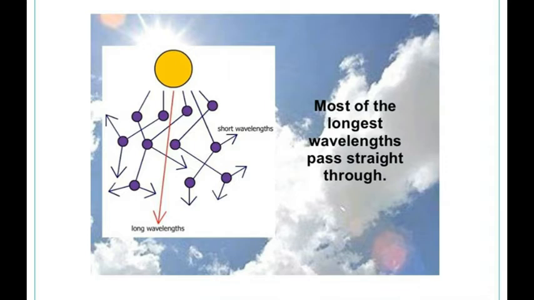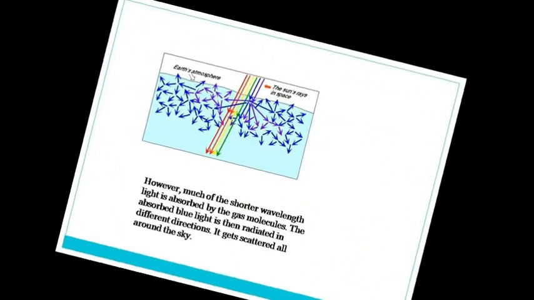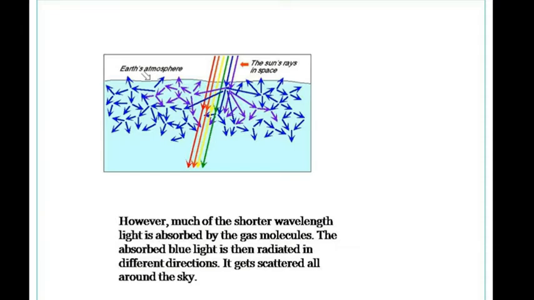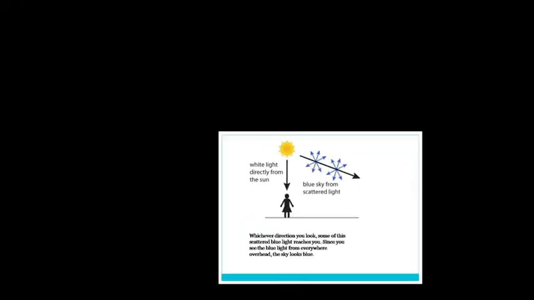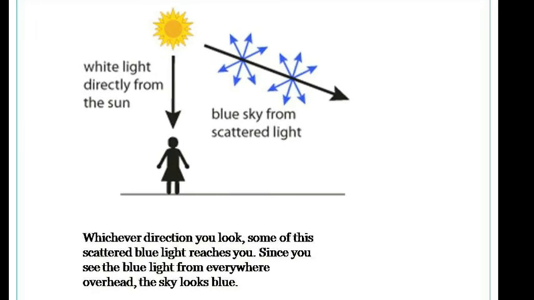red light passes straight through, whereas the shorter wavelength blue light gets scattered in different directions. The shorter wavelength light absorbed by the gas molecule is re-radiated and scattered all around the sky. Blue scattered light is in the sky. Whichever position you look, overhead, you could see only the scattered blue light, and hence the sky appears blue.